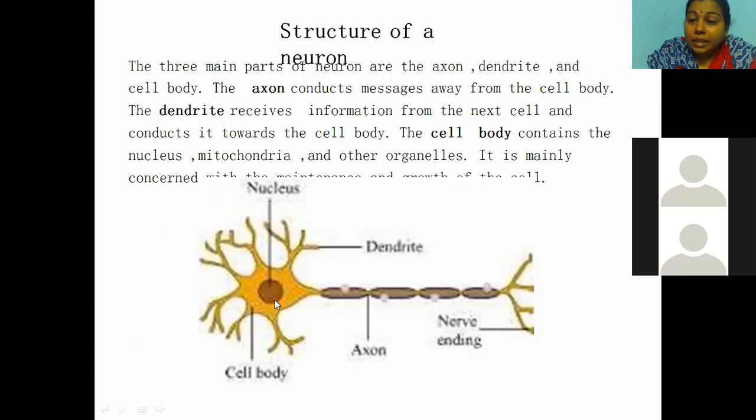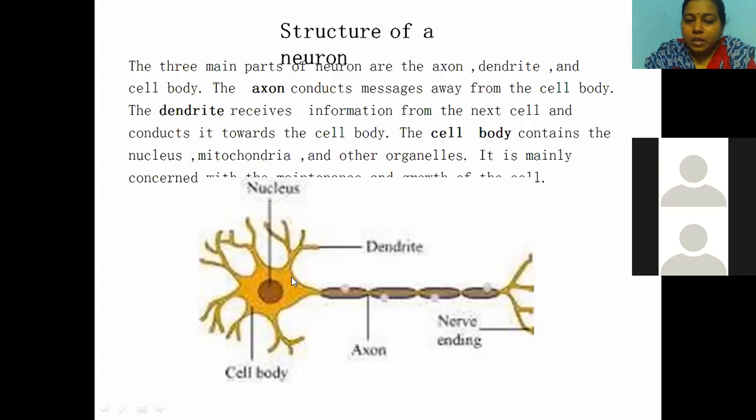This cell body has another name also, children: Cyton, C-Y-T-O-N. It is not mentioned here. Please make a note of it. Cyton or cell body. This cell body has the nucleus and some other organelles like mitochondria. You know, mitochondria is the powerhouse of the cell. So this mitochondria provides energy to the entire cell. And here the genetic material is present.